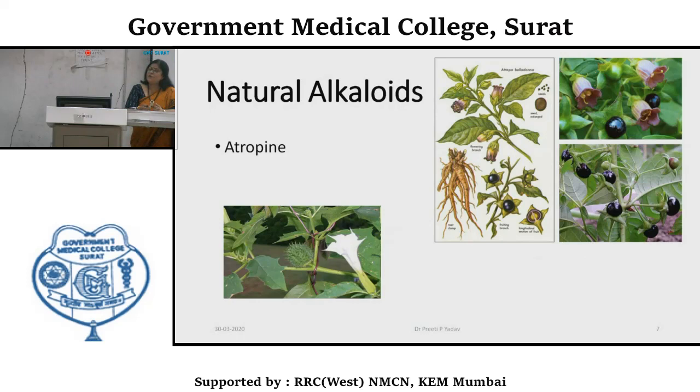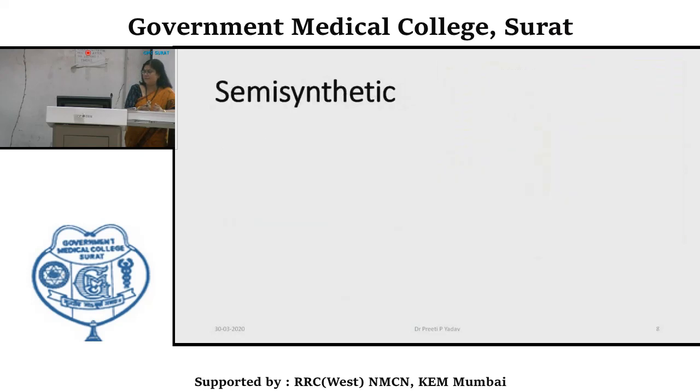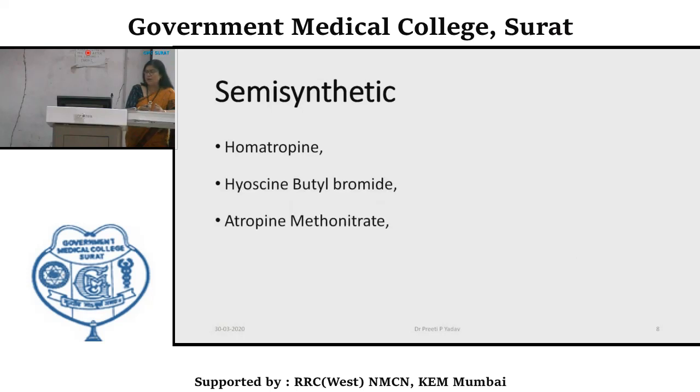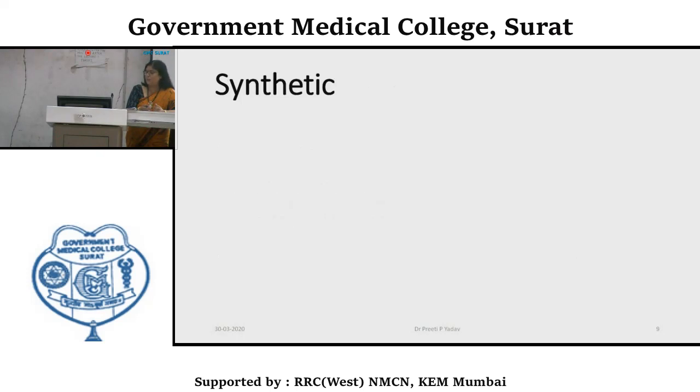So atropine is a natural alkaloid and another is hyoscine, also known as scopolamine. In semi-synthetic derivatives, there are homatropine, hyoscine butyl bromide, atropine methonitrate and ipratropium bromide.